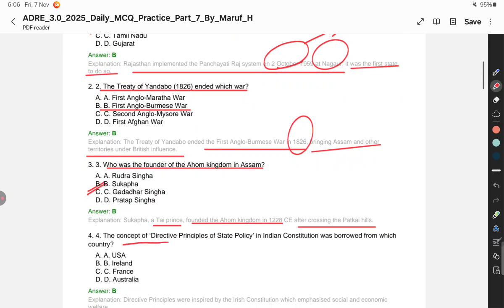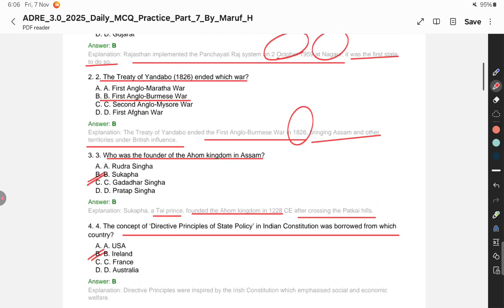The concept of the directive principle of state policy in Indian constitution was borrowed from which country? Ireland. ঠিক আছে, মানে Irish constitution পৰা আনিছিল যে directive principle of state policy. All right, as আমি জানো যে আমাৰ গোটেই সংবিধানখন borrowed from different parts of the world. All right, different policies, different laws are borrowed from other nations and mixed in one combined book. It is called the Constitution of India. All right, remember that one. इसी को हम कहते हैं Constitution of India.